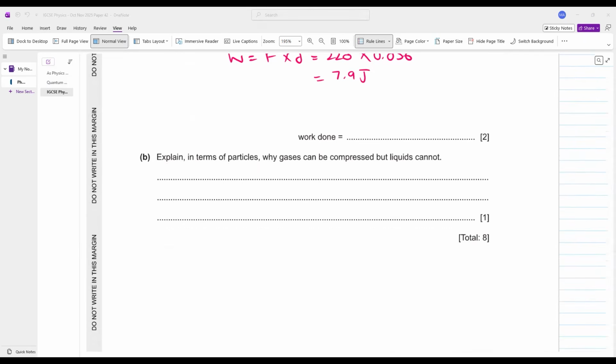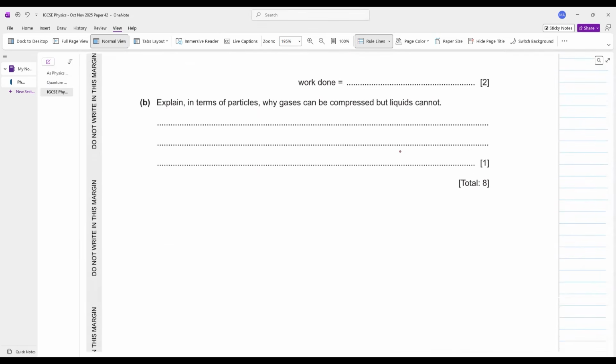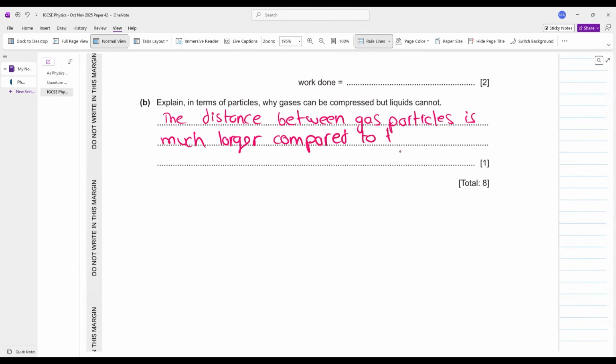Because the distance between the gas particles is much larger compared to the distance between the particles of liquid. Simple.